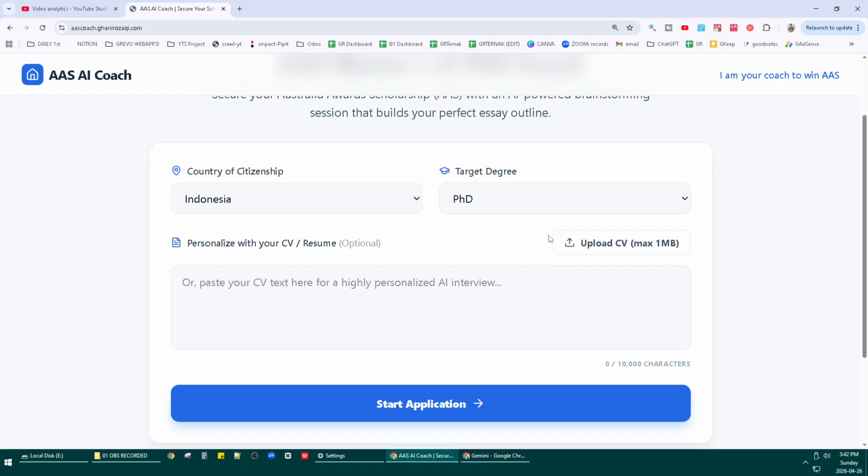I mean, this app, which uses AI, needs to understand your point of view, which will be represented handsomely using your CV.